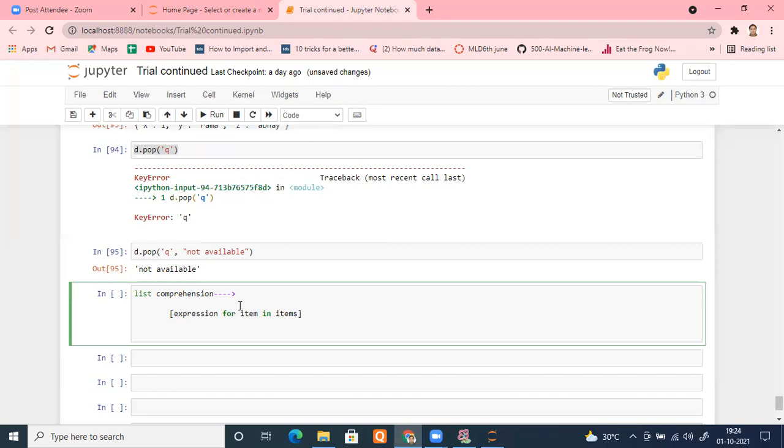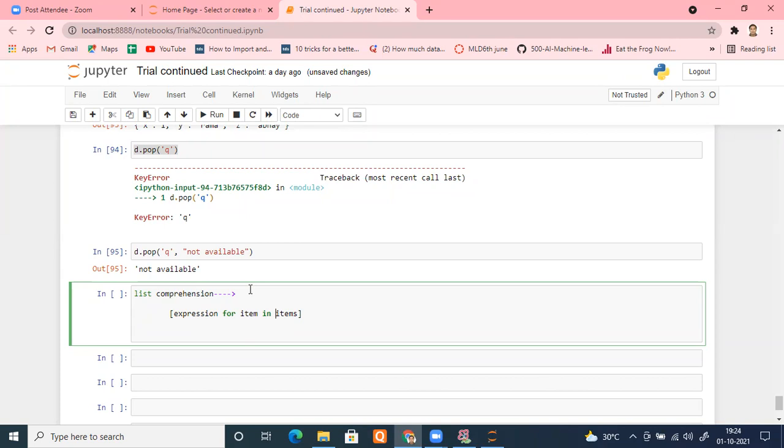It may be asked in interviews: list comprehension, can we create a new list only from a list? In interviews, they may ask you about list comprehension. You will define it as creating a new list from an already existing list is known as list comprehension. They will immediately point out: okay, have you studied the for loop? You will say, of course, sir, I have studied.